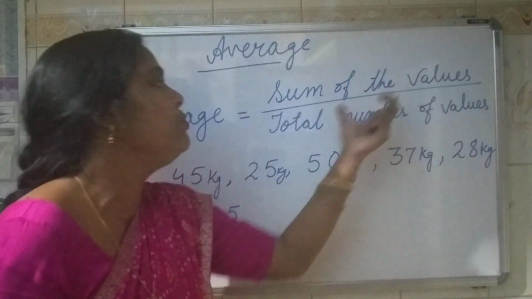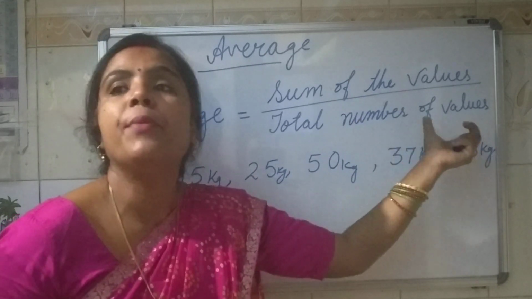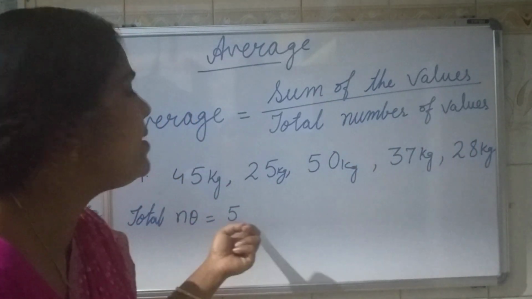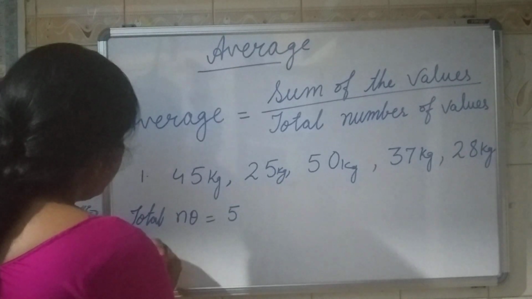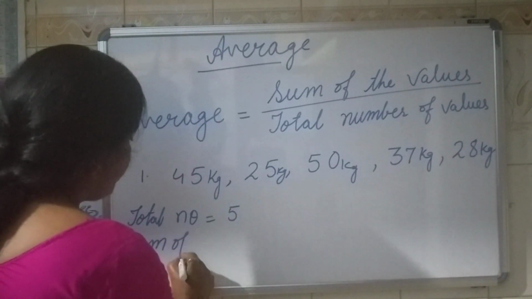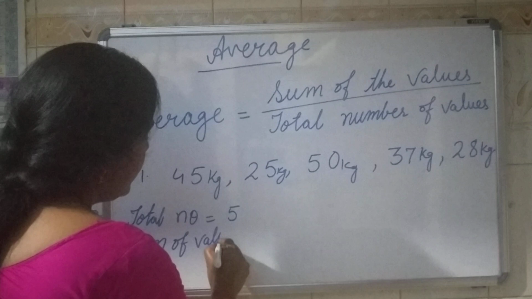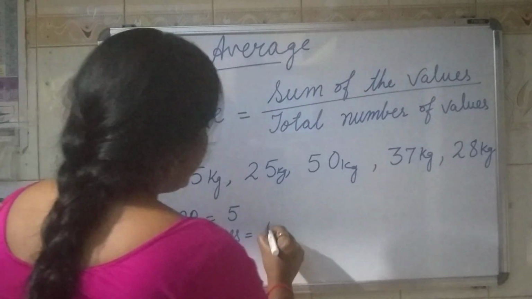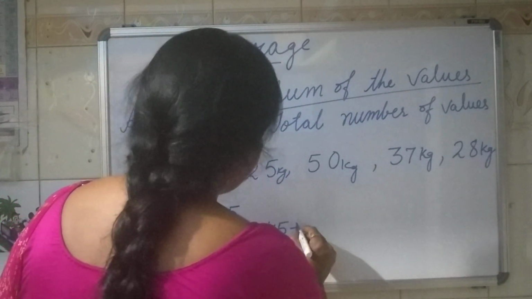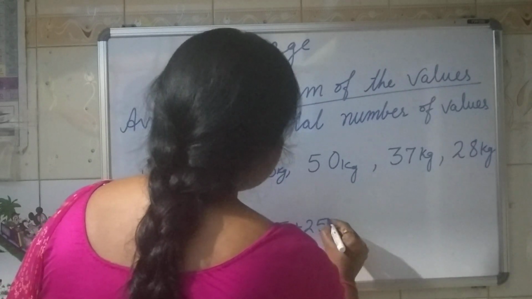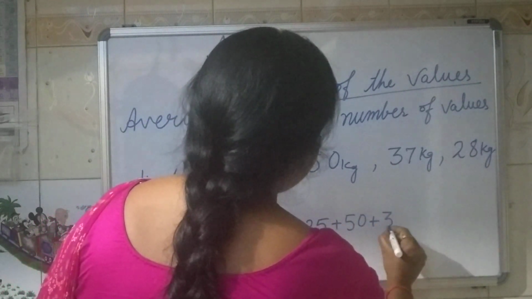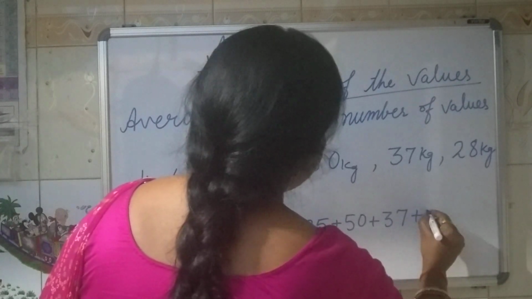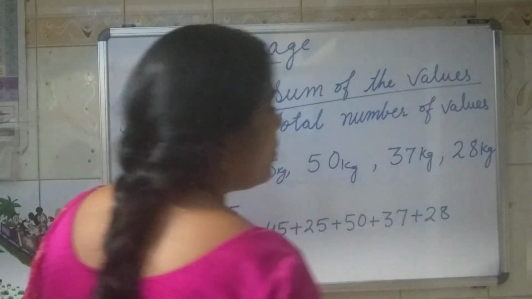Sum of the values divided by total number of values. So total number is given here, 5. We have to find out the sum of values. Let's add it. 45 plus 25 plus 50 plus 37 plus 28. Okay.